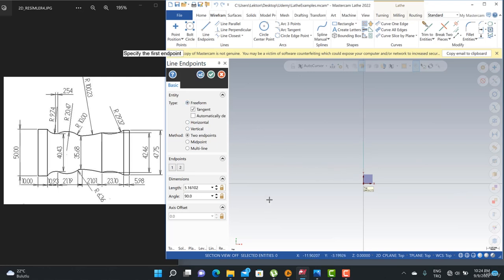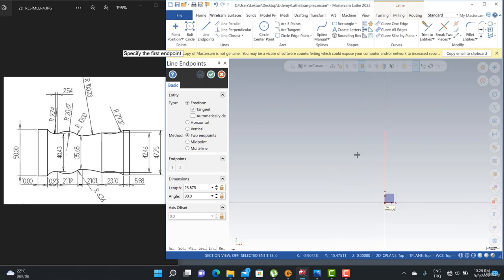This is point 1 and point 2, and then I can set the distance here. My distance can be 40 and 37.75 divided by 2, and this is going to be my line here, as you can see.